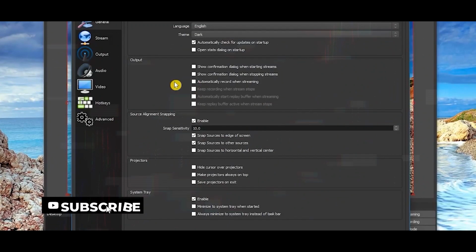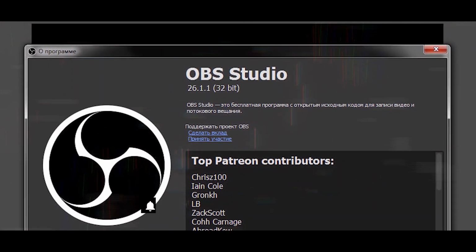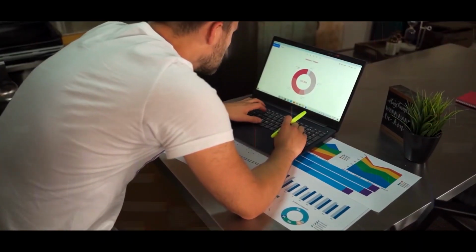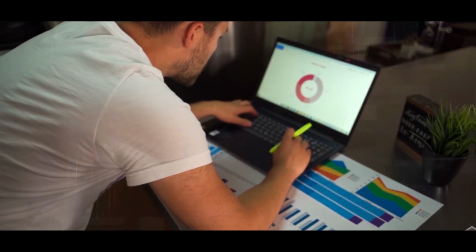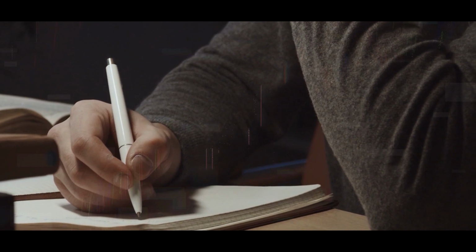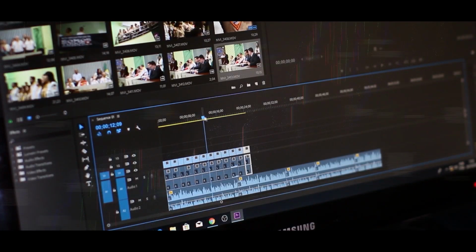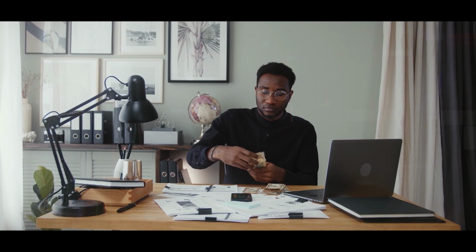You can also use the software to record your webcam and audio to make your videos more engaging and interactive. After you are done recording, it will save the video on your computer. Always remember, a course is just a bunch of videos put together. It's very easy and simple. The last step is to turn your course into cash.